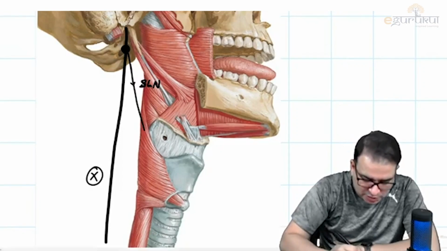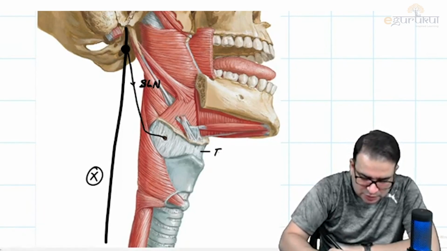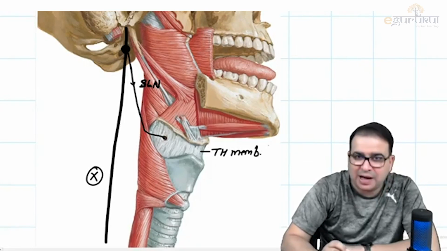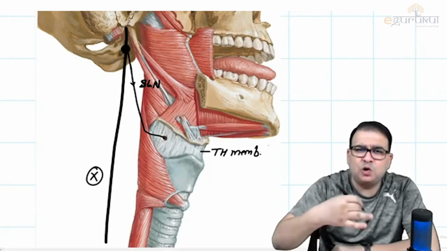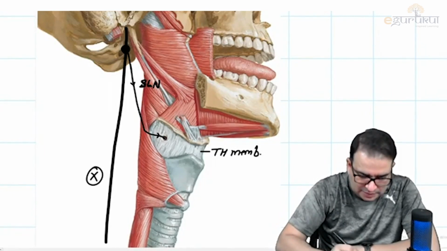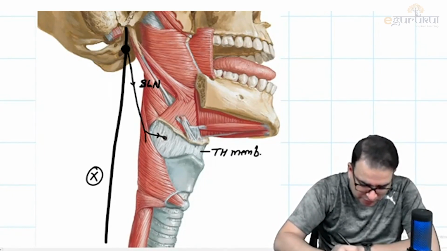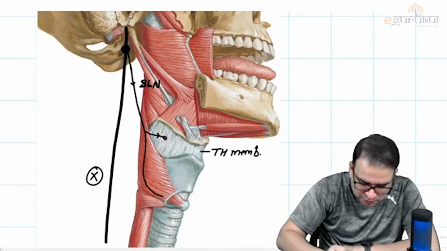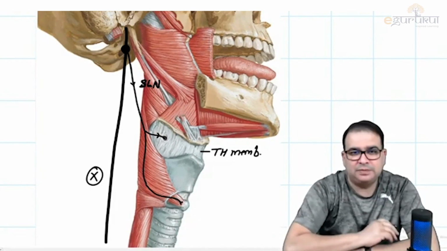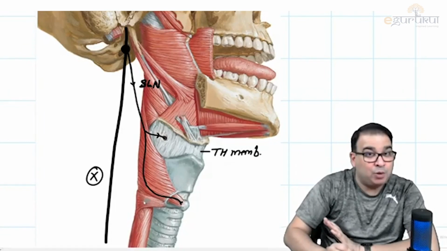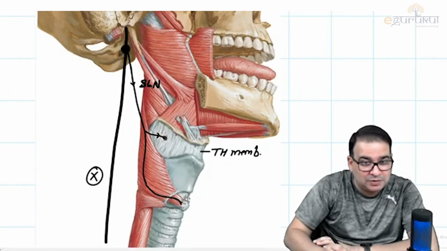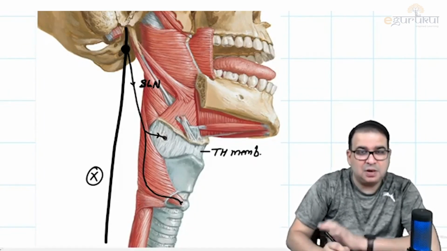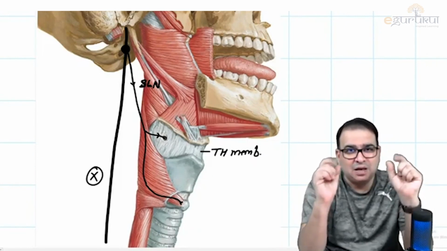One branch of the superior laryngeal nerve will basically pierce this thyrohyoid membrane. What was the membrane, guys? That was the thyrohyoid membrane. It is between the thyroid and the hyoid. And so it is piercing or going through the thyrohyoid membrane and entering inside. And one branch of the superior laryngeal nerve will come down and supply the only muscle of larynx which is present outside. This one. Not inferior constrictor. I'm not talking about inferior constrictor. You can see a small muscle which is present in front here.